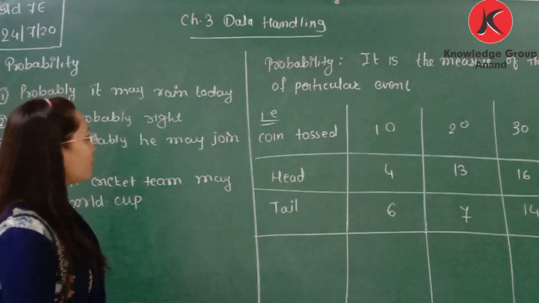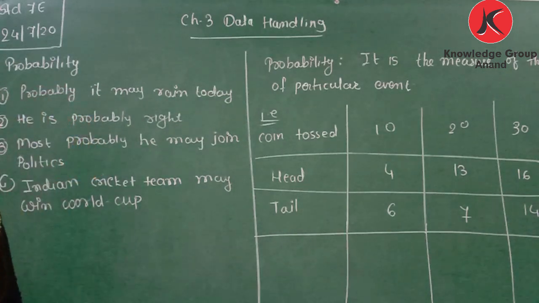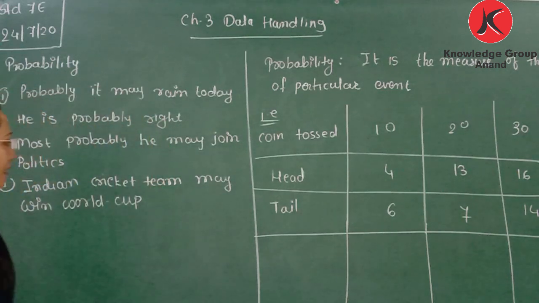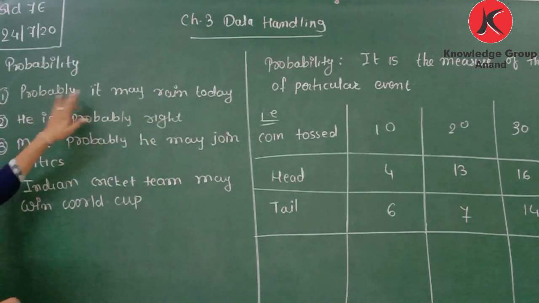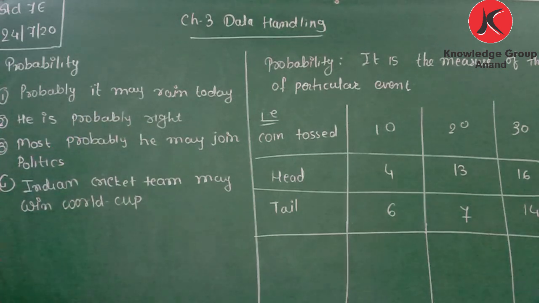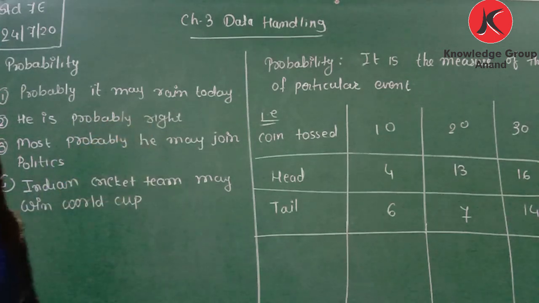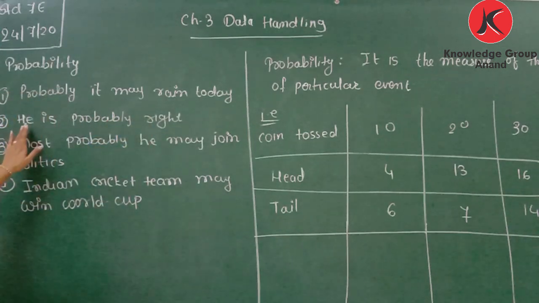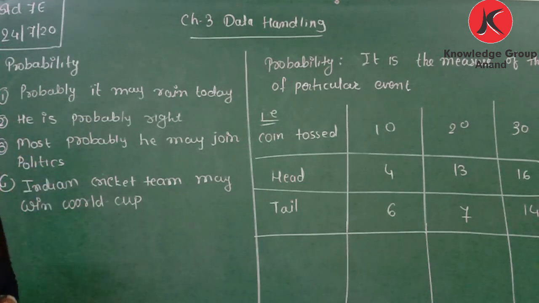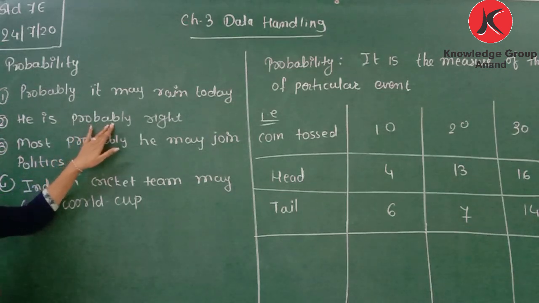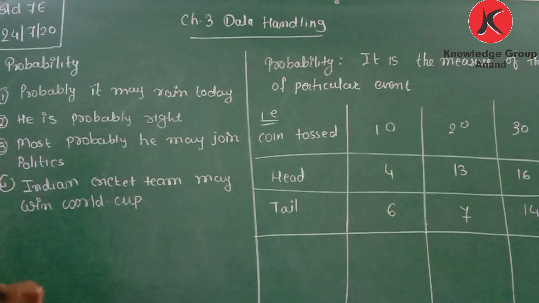Then today we will learn probability. To understand probability, here I take four statements. Probably it may rain today. It may rain or it may not, but the statement probably it may rain means today it may possibly rain. He is probably right means he is right or wrong, I don't know, but he is probably right. He may be right or may not be right.